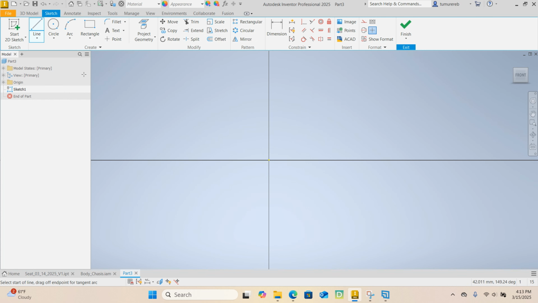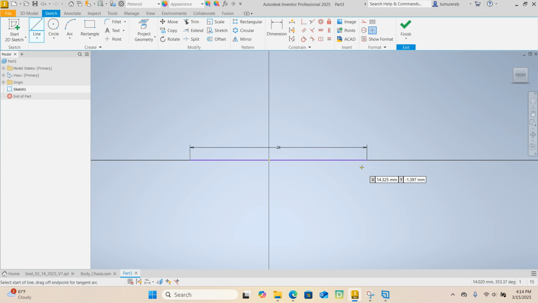So we're going to draw a line. Start with a horizontal line about here, and make sure this line is perfectly horizontal and a distance of 28. Now, how do we know it's perfectly horizontal? Either you're gonna see that horizontal constraint or 0 degree. So make it 28. Escape.